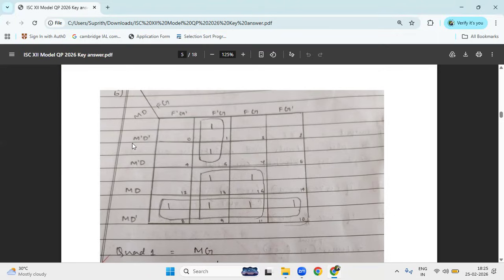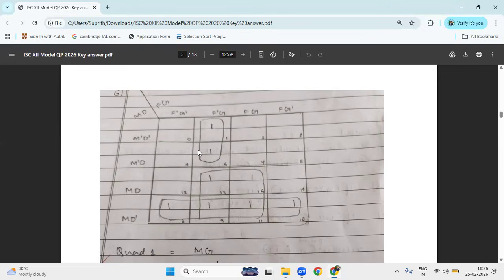And as we know in SOP, 1 is the minterm and 0 is the complement. So 1 is the minterm, right? So what is the cardinal form? 1 5 8 9 10 11 13 15.